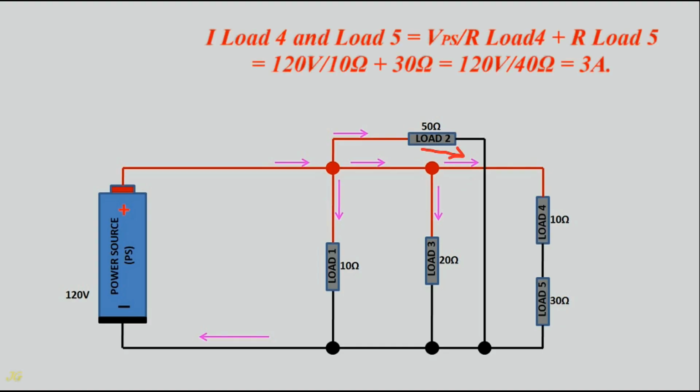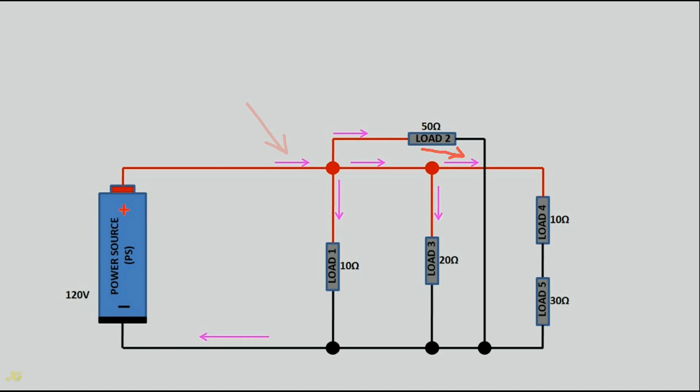Current load 4 and load 5 equals voltage power source divided by resistance load 4 plus resistance load 5, equals 120 volts divided by 10 ohms plus 30 ohms, equals 120 volts divided by 40 ohms, equals 3 amps.